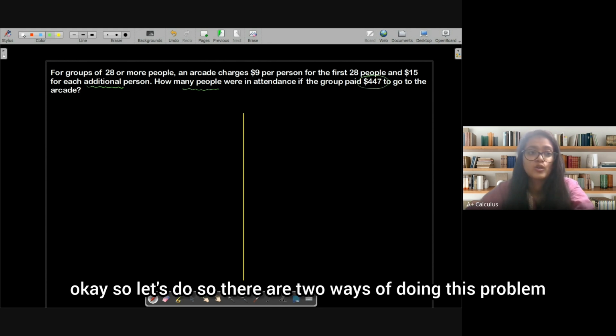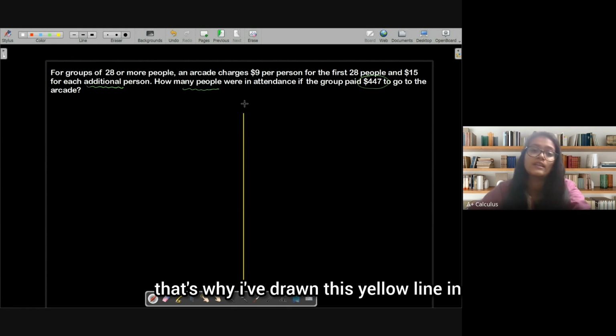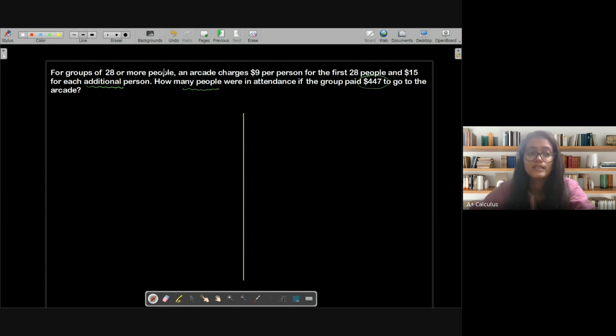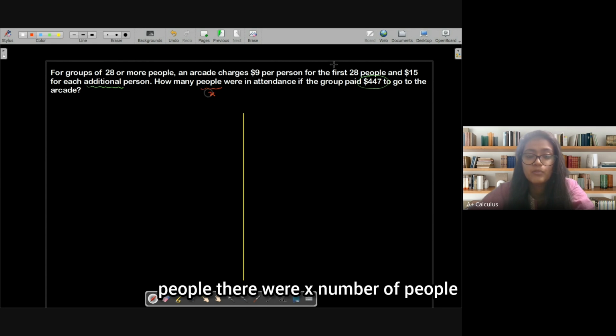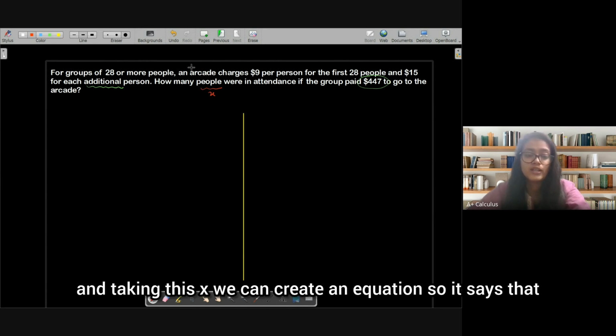Okay, so there are 2 ways of doing this problem. That's why I've drawn this yellow line in the middle. First way is that you can assume that there were X number of people who went to the arcade, and taking this X, we can create an equation.